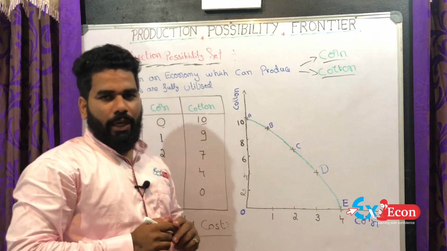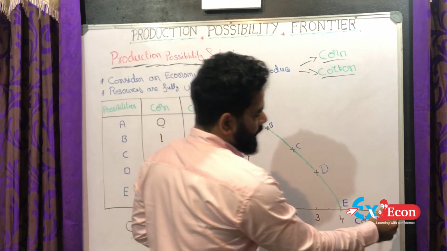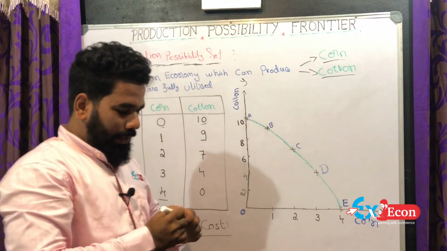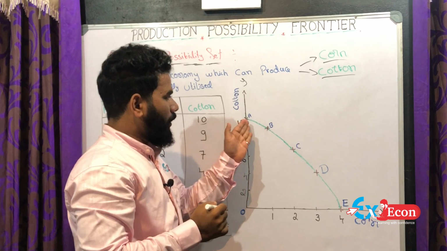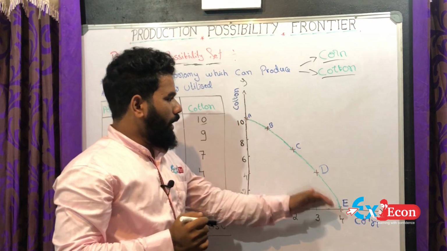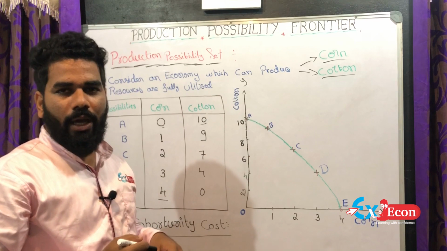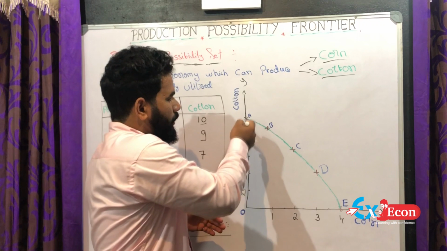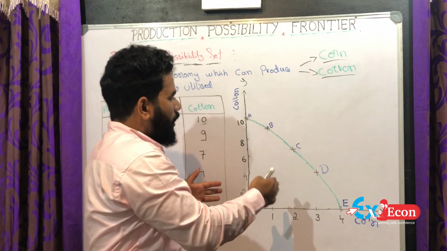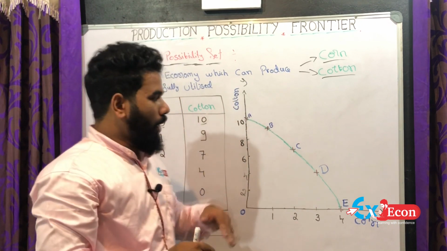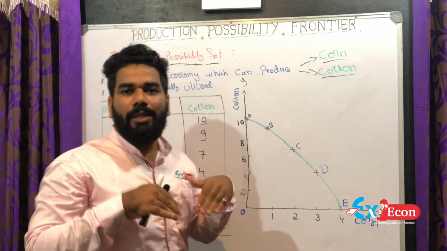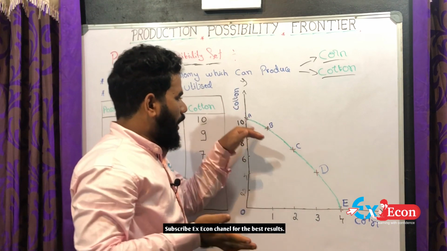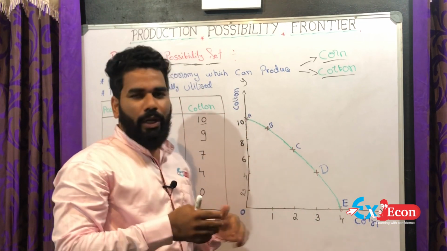Now the diagram. In this diagram, the x-axis refers to corn and the y-axis refers to cotton. We observe the different combinations A to E. First take combination A. In combination A we are utilizing the full amount of resources to produce only cotton. Here corn production is 0. In combination B, we are utilizing the full amount of resources to produce both cotton and corn, 9 units of cotton and 1 unit of corn.